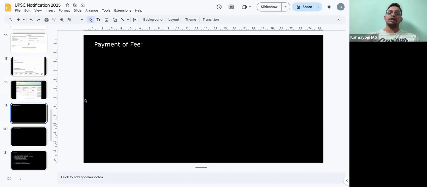Anyway, you can just go through UPSC website, and once stage 1 is done, there will be a stage 2. Just click on that and try to complete that process. So that is also very important. Of course, it is mandatory. Then finally, once payment of fee is done, it will pop up that your application process is done. You can download the application and you can save it for future purposes, right?